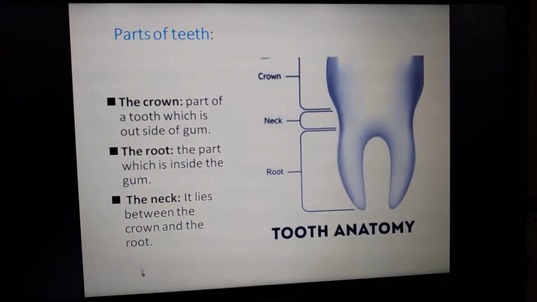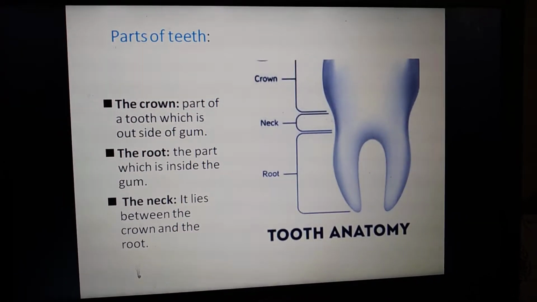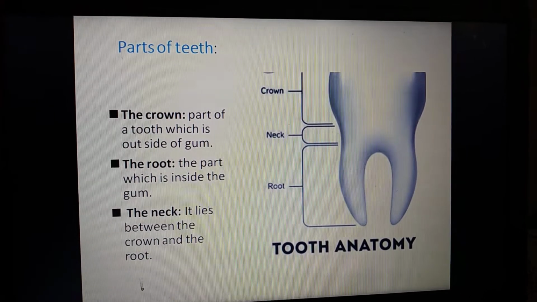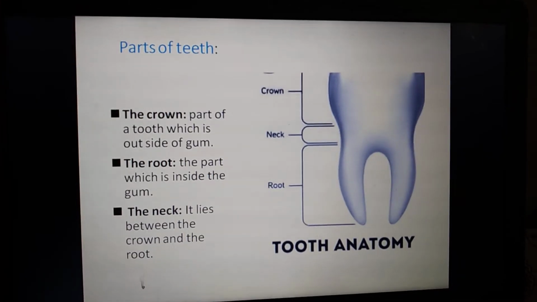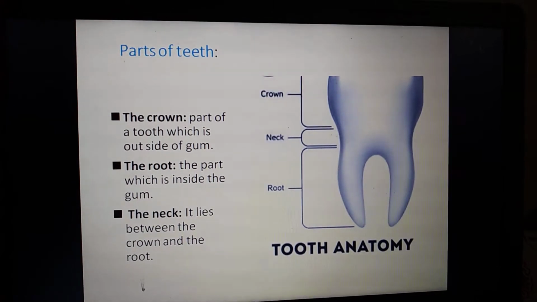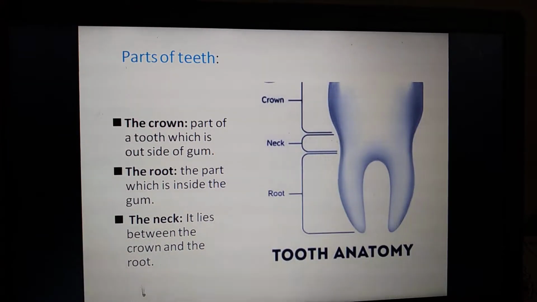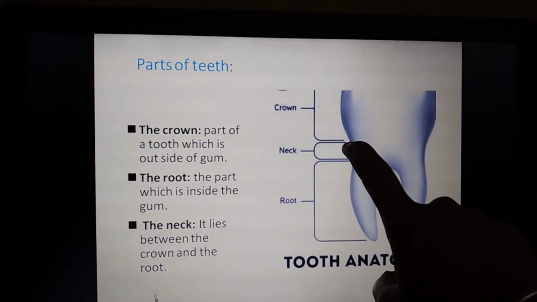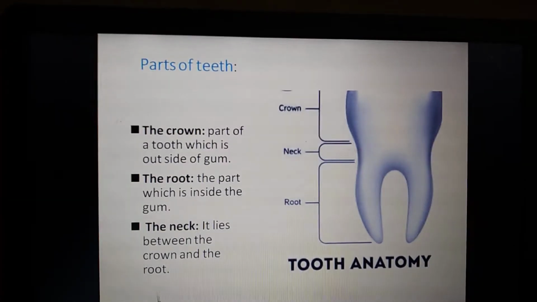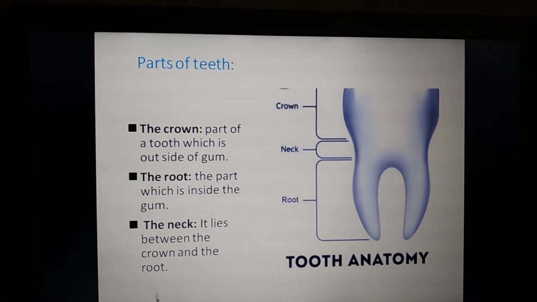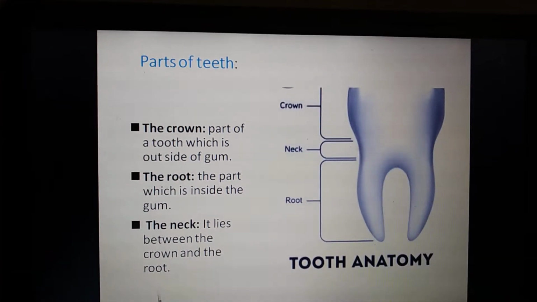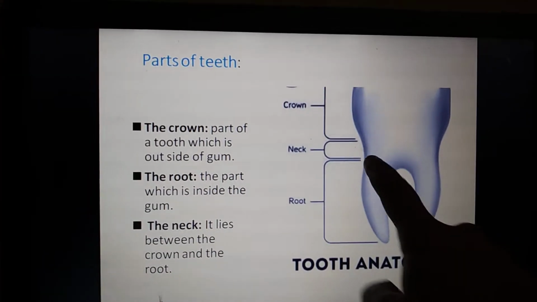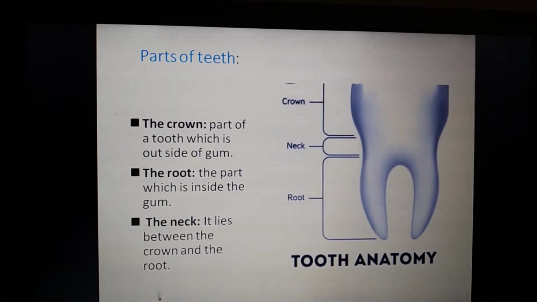What are the parts of the teeth? I am going to explain now. There are three parts, as I mentioned. The first is the crown, the second is the neck, and the third is the root. The white part we can see, present above the jaw, is called the crown. The middle part is called the neck, and the lower part is called the root.